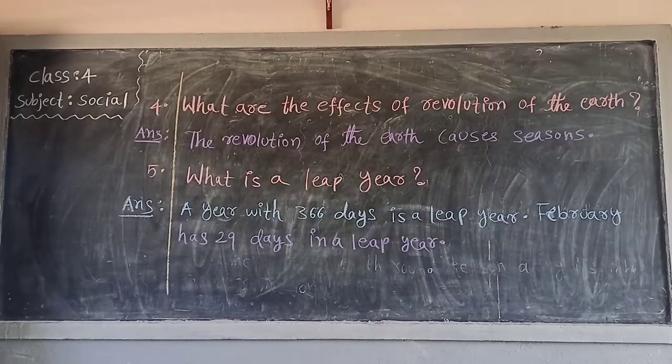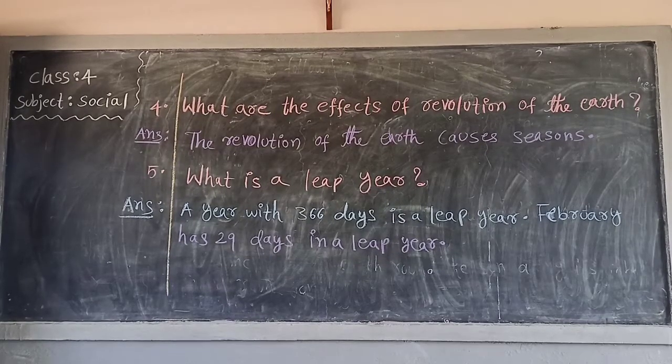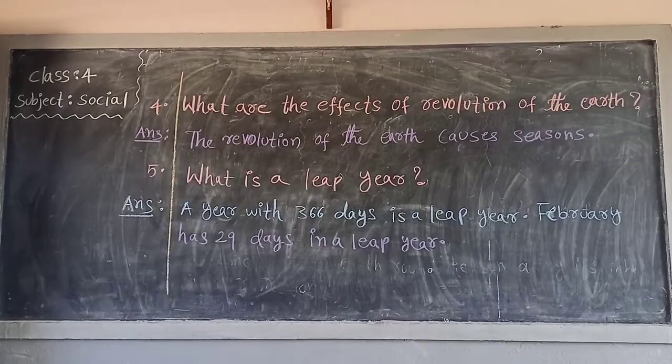Next, fifth one is, what is a leap year? Fifth question answer. A year with 366 days is a leap year. February has 29 days in a leap year. Once more, fifth question. A year with 366 days is a leap year. February has 29 days in a leap year.